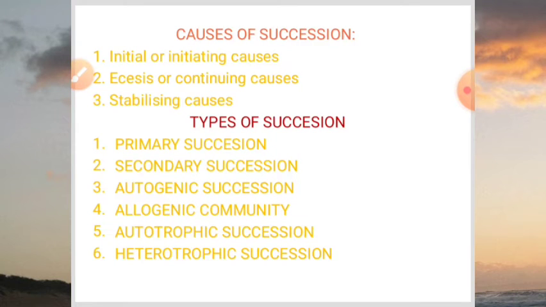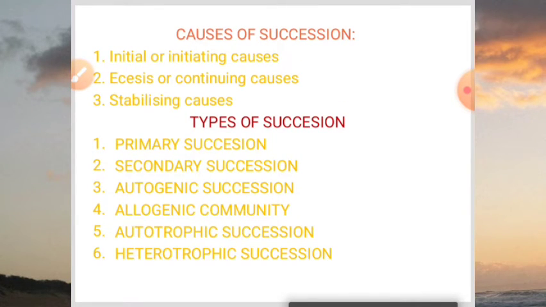Now next, allogenic succession. In allogenic succession, external factors are responsible for the succession. So when external factors are responsible for the succession, we call it allogenic succession. And we can say in autogenic succession, internal factors, or the community themselves, are responsible for their replacement.